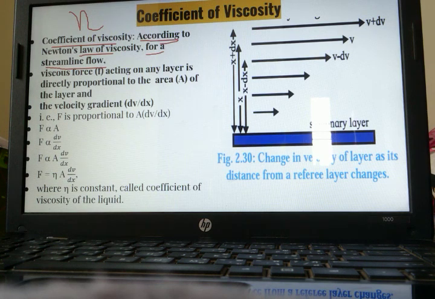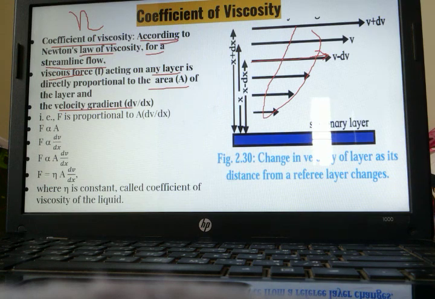What does it state? Viscous force acting on any layer is directly proportional to the area of this layer, and also to the velocity gradient.